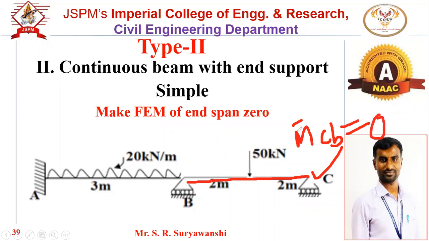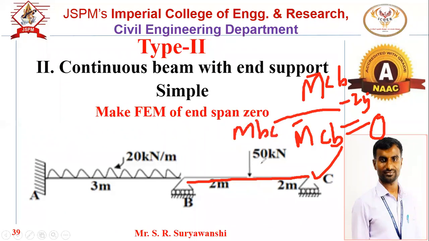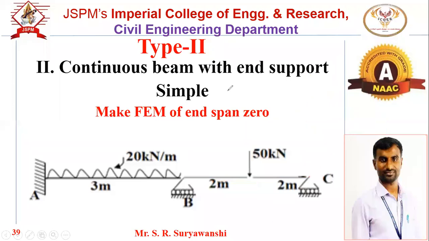How to make M bar CB zero: whatever the moment is, add the opposite moment to it, and half of the moment you have to transfer to the adjacent member. Means M bar CB, suppose plus 25 moment is there, add minus 25 in it, and half of that minus 25 we have to consider for MBC member. So that is the adjustment we have to do. When we are going to solve the problem, then you will come to know exactly how we have to do it.